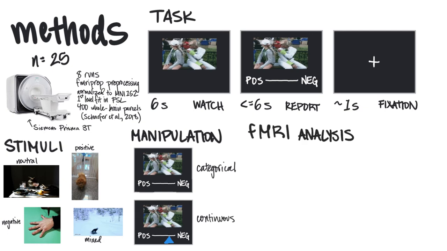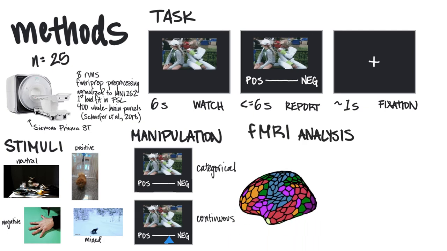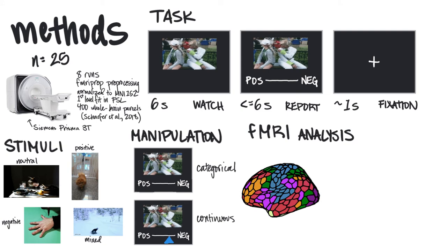We measured bold activity patterns in response to each affect category in parcels across the cortex. Then, within each parcel, we calculated the representational distance between spatial activity patterns for each pair of affect types: neutral and positive, negative and mixed, and so on for every possible pair.